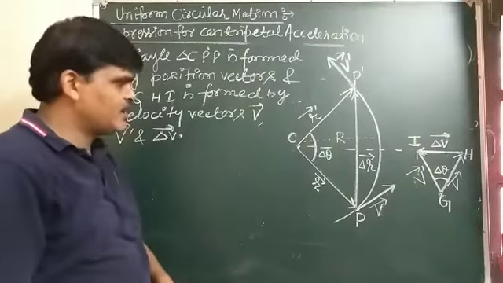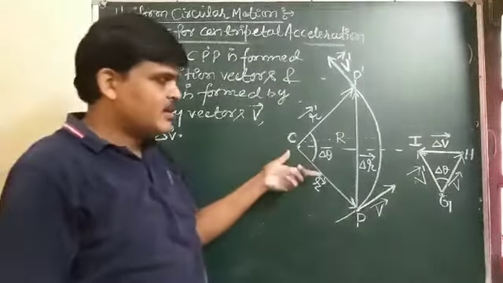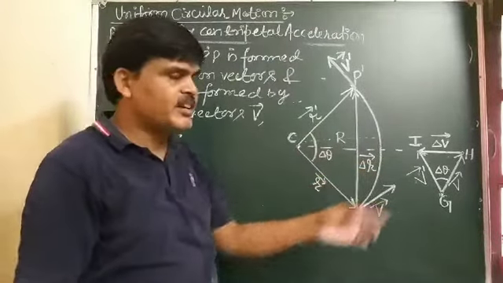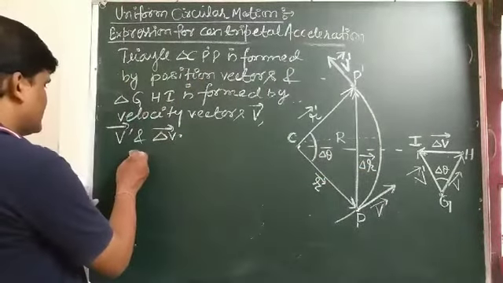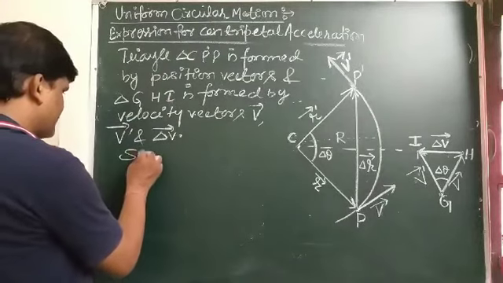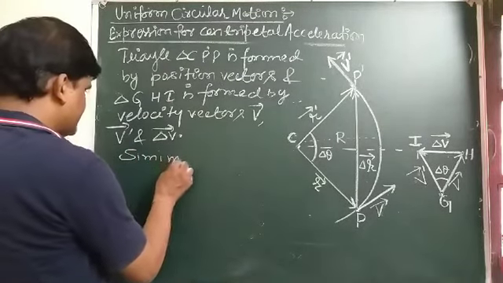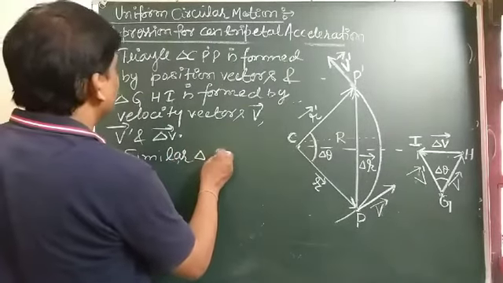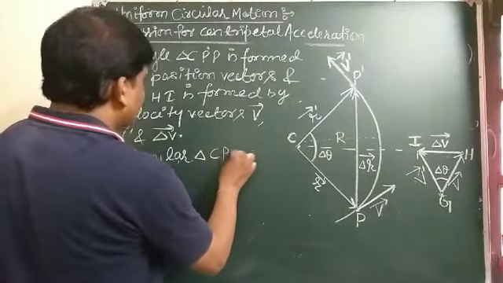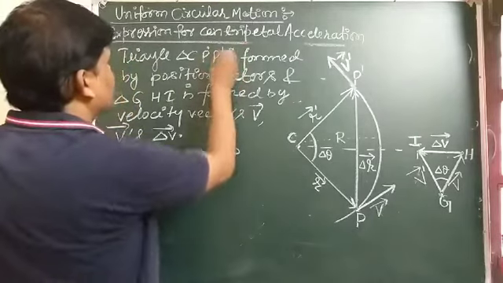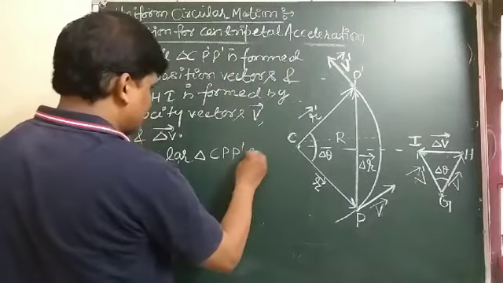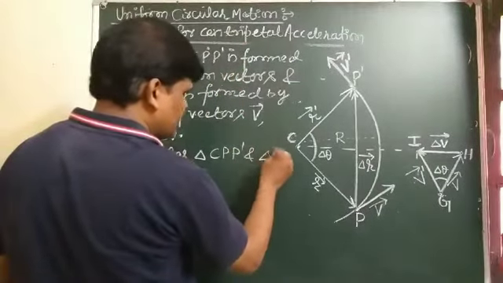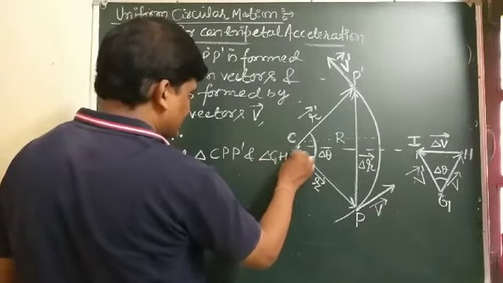And student, these two triangles are similar triangles, triangle CPP dash and triangle GHI.